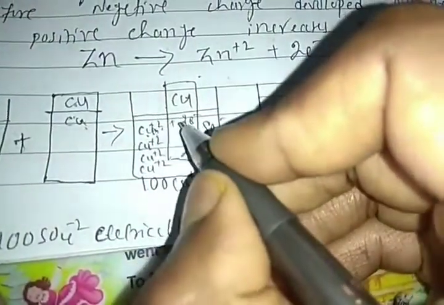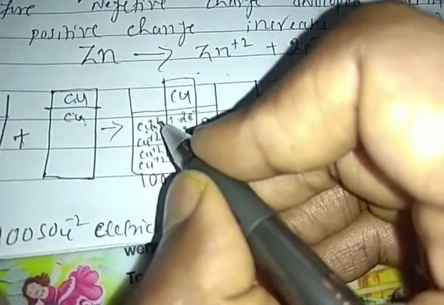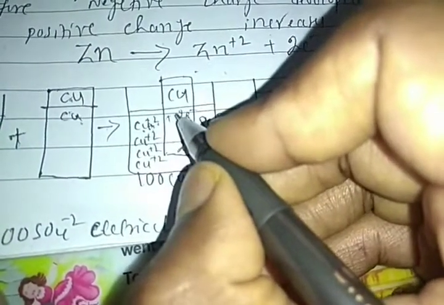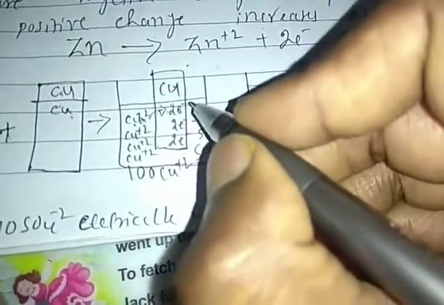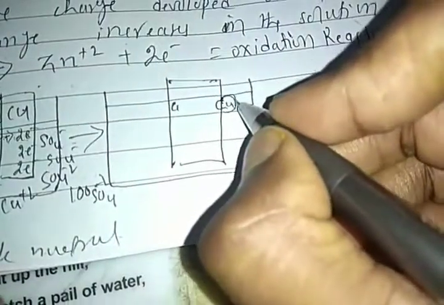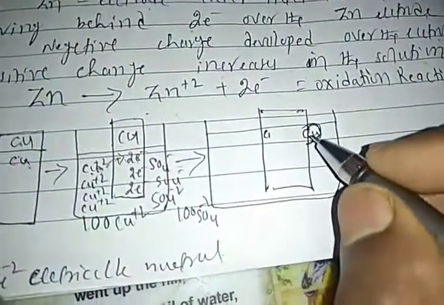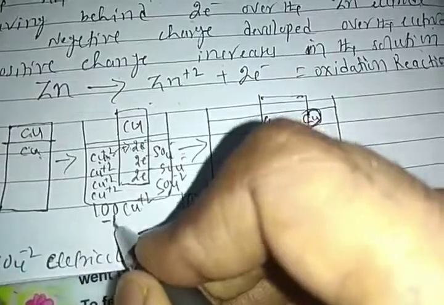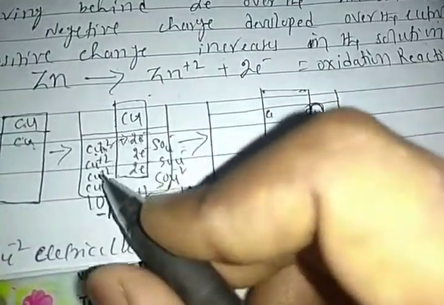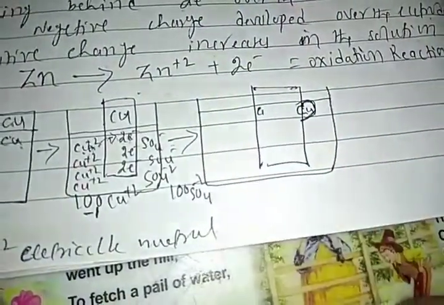When one copper ion jumps over the electrode and accepts 2 electrons, it is deposited as a copper atom on the electrode. So one copper ion is decreased here, minus 1, 99 are left and 100 sulfate ions are left.